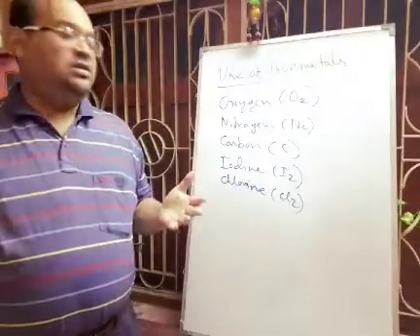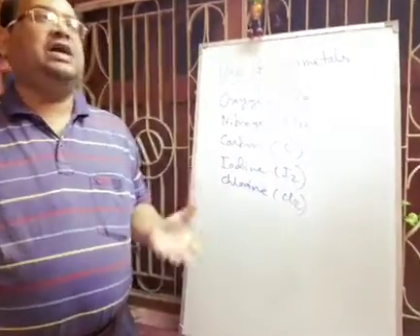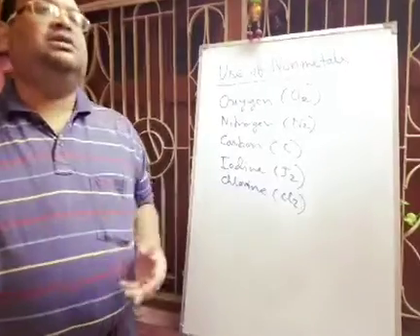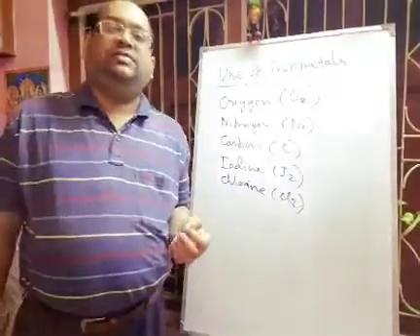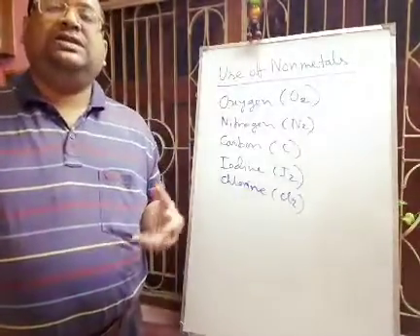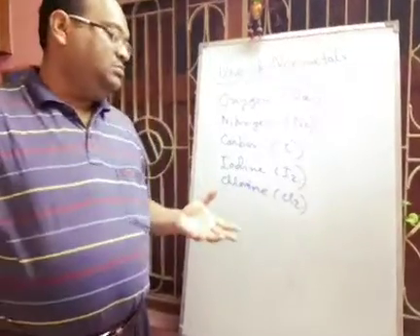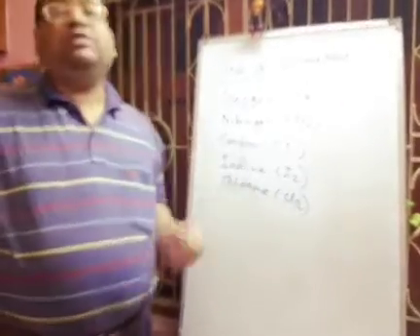In the manufacture of HCl gas also, if you take hydrogen and chlorine and react them in the presence of diffused sunlight, there will be HCl gas. So for the production of HCl gas we also use chlorine gas.